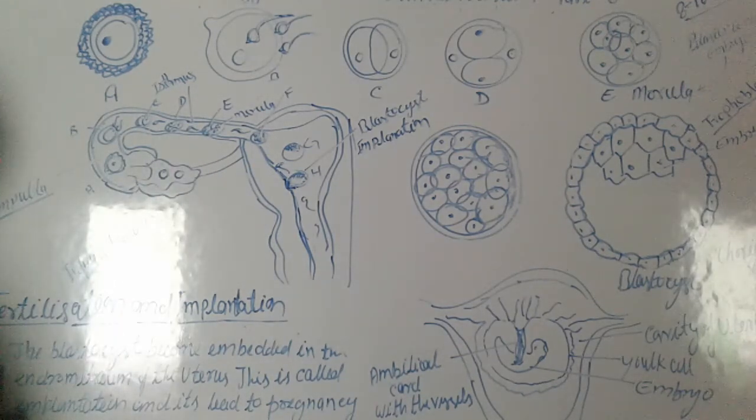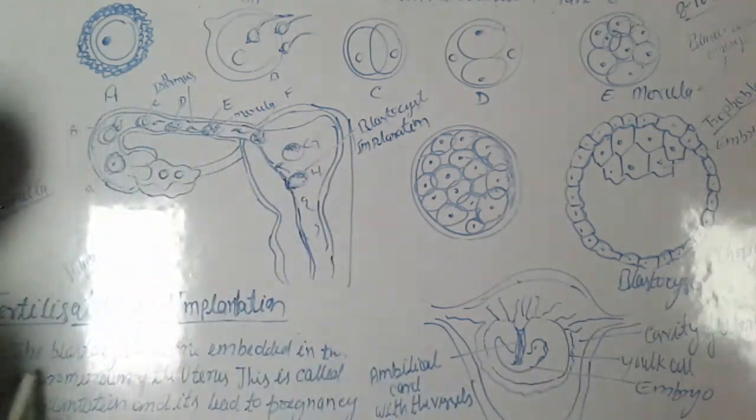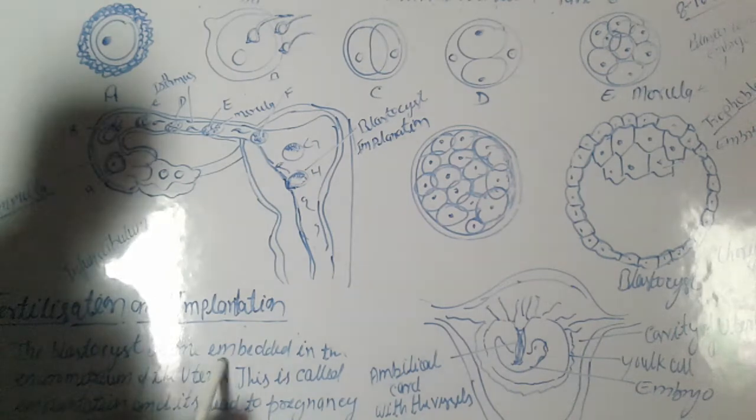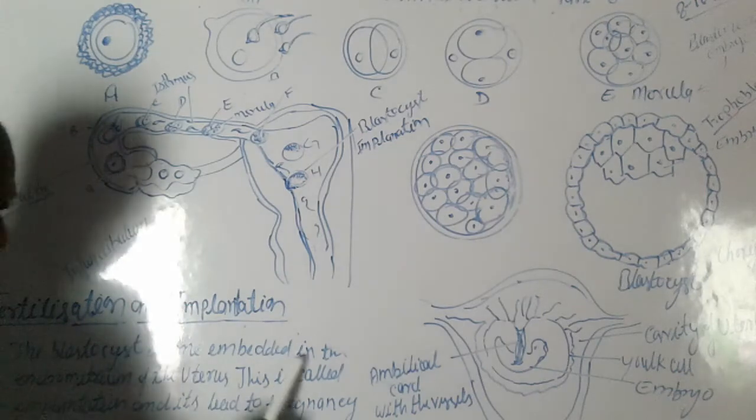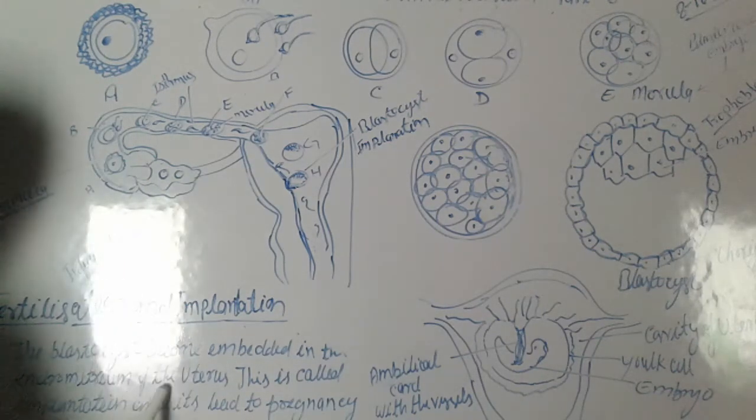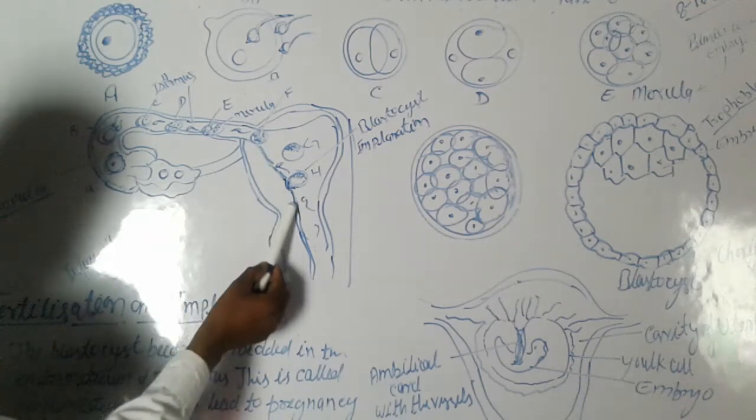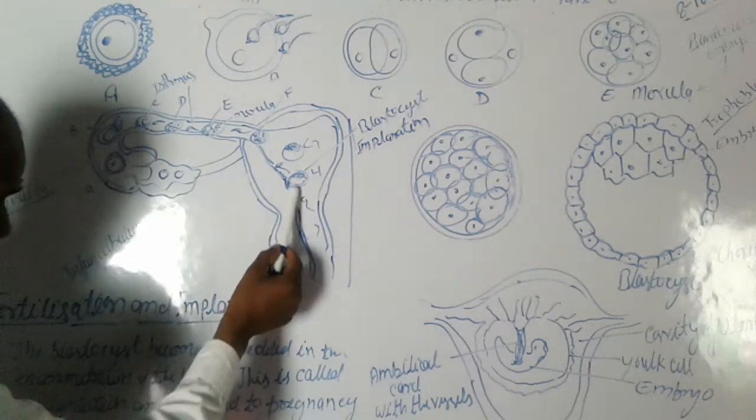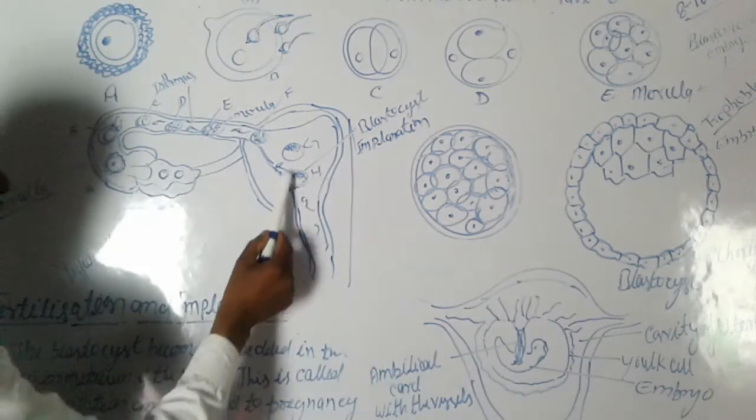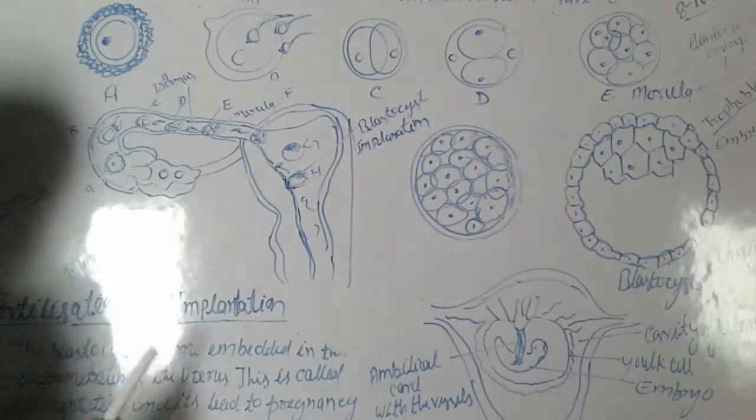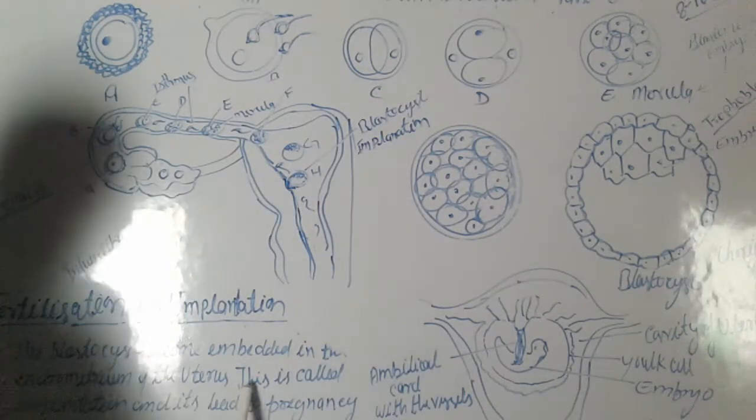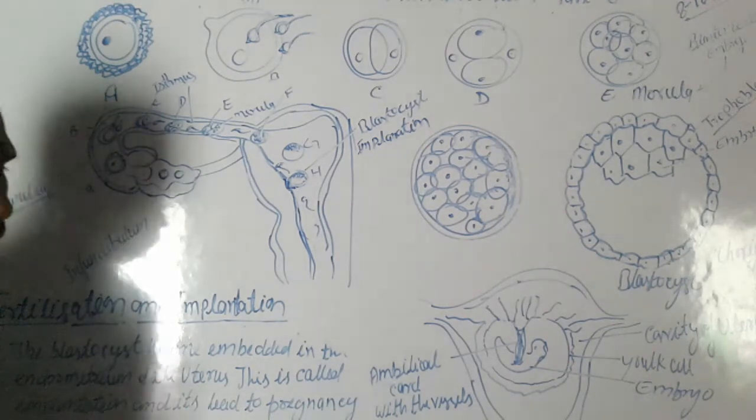You can see the definition here. The blastocyst becomes embedded in the endometrium of the uterus. This is the endometrium, this is the blastocyst, and this outer cell layer is the trophoblast. So this is called implantation, and it leads to pregnancy.